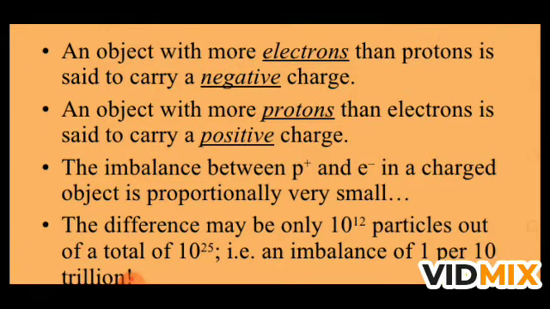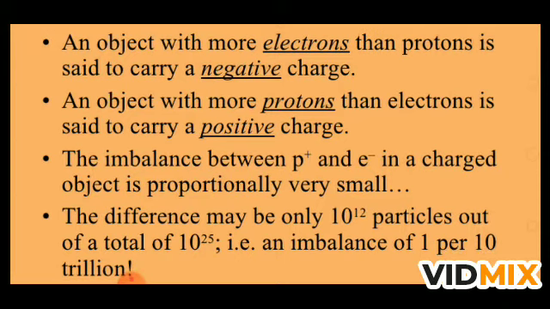This means when two bodies are rubbed with each other, electrons may be transferred from one body to another. The body to which the electrons have moved has more negative charge, meaning the number of electrons is more there, so that body gets negatively charged, and the body which loses electrons is positively charged.